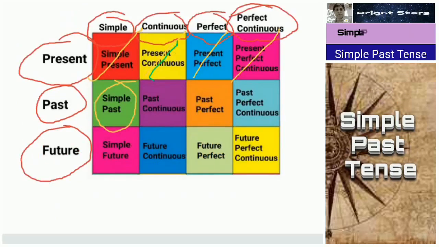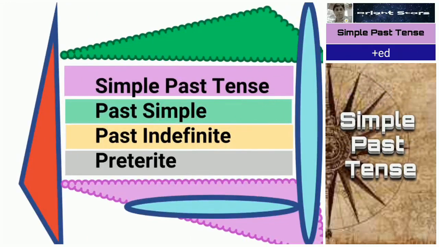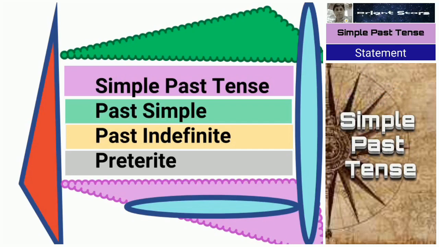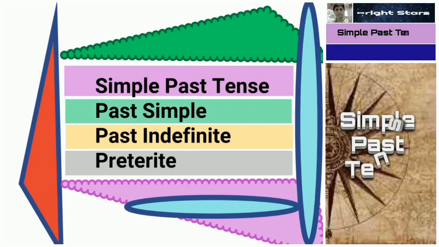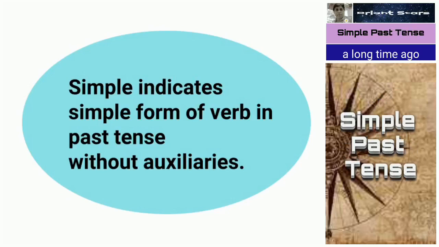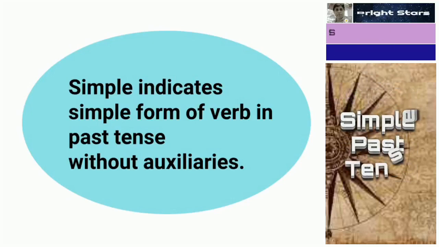Simple past tense is also called past simple, past indefinite, preterite. Past indefinite because it can be used for any past tense. So four names are there for the same kind of tense. Here a simple past, we know, past tense means anything which happened before this moment, before or a little bit away from this moment. So that is past tense.